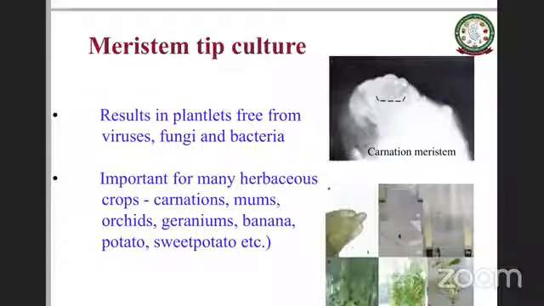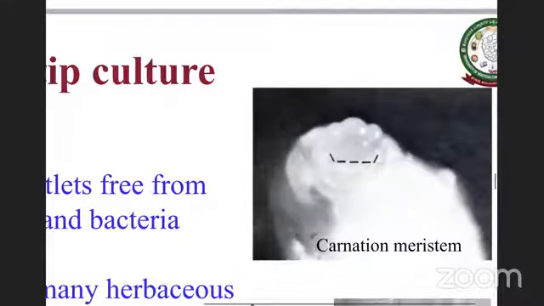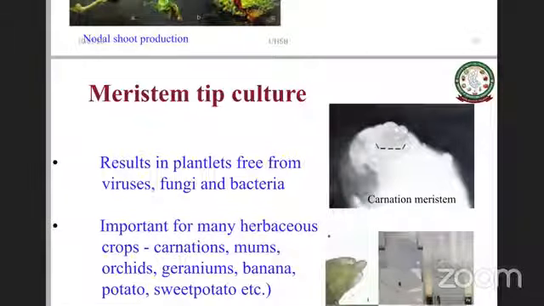Then if you look at meristem tip culture, which we looked at already, it results in plantlets free from virus, fungi and bacteria, because it is a very actively dividing dome of cells, much faster than bacteria or virus would multiply.